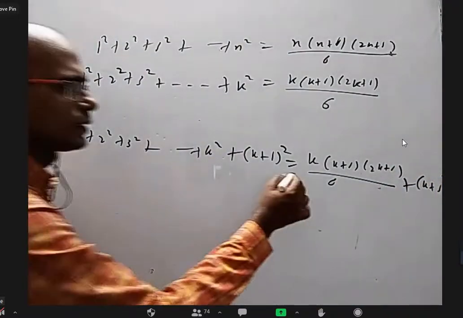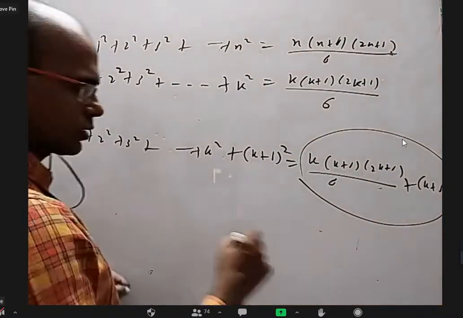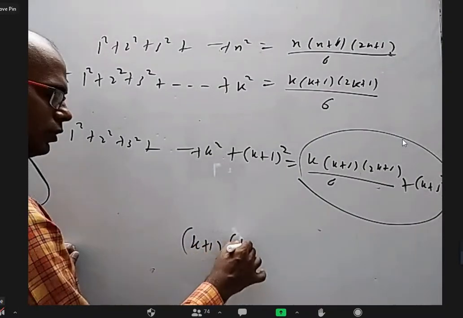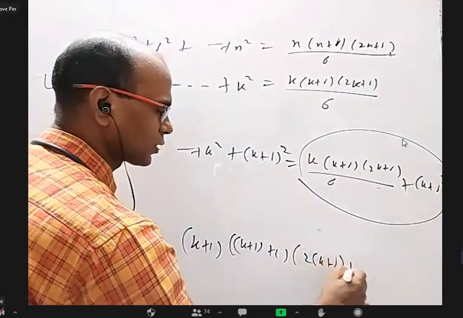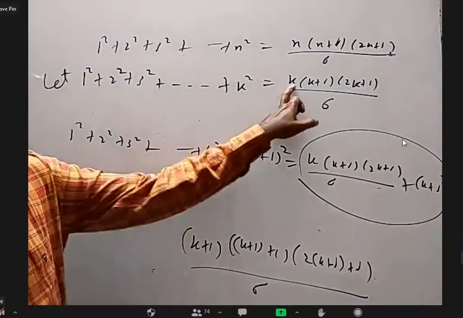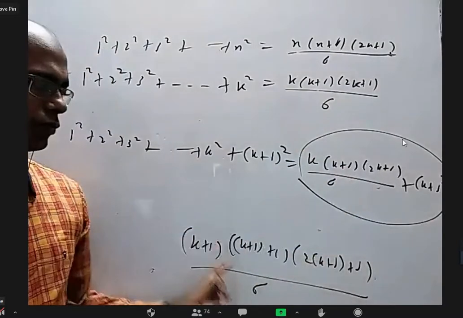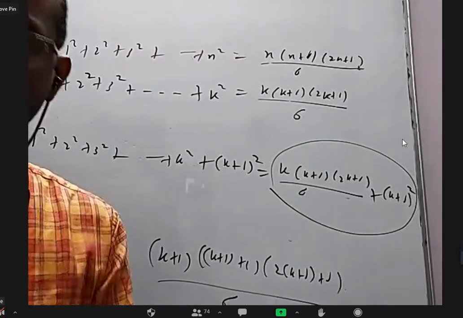Now, this RHS, the expected answer, what I want to get is, I think Karthika, you are telling that answer: k plus 1 into k plus 1 plus 1 into 2 times k plus 1 plus 1 by 6. Wherever k is there or wherever n is there, write k plus 1. This we have to prove. If you know very clearly what it is that you need to prove, you can easily do it, right?